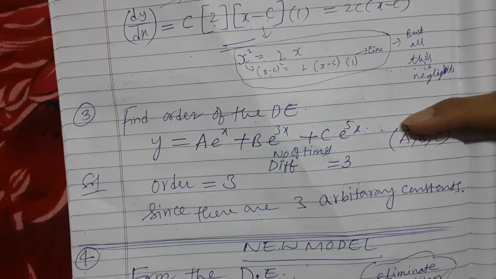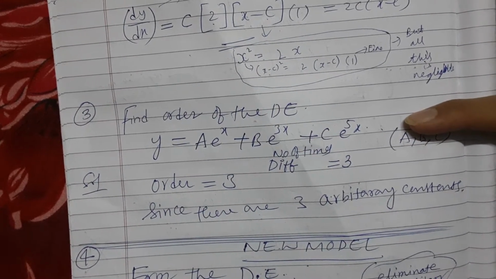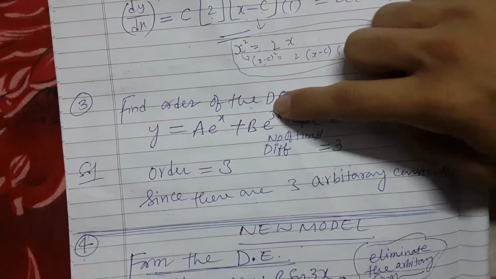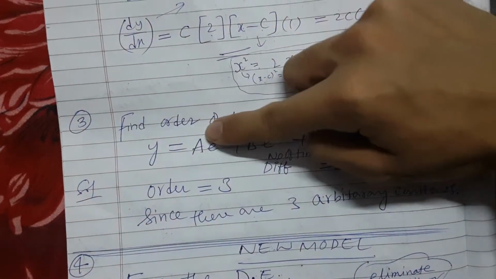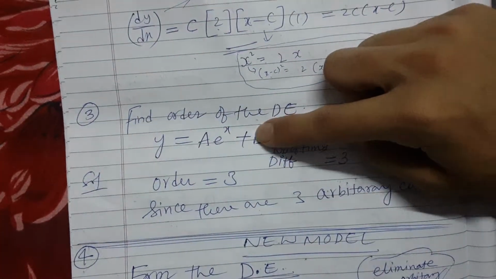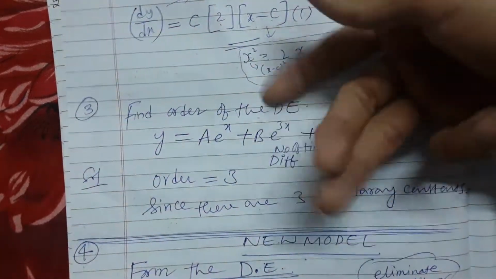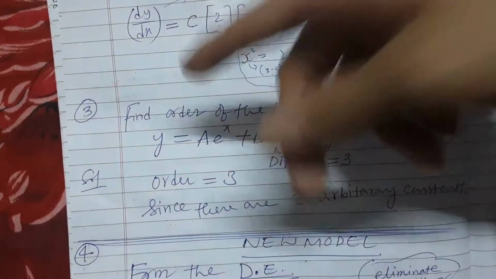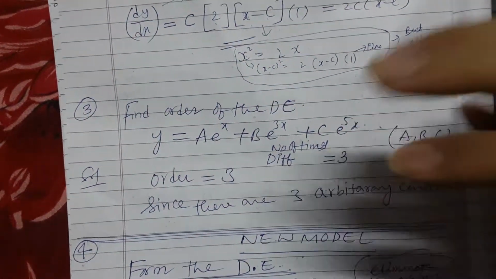Okay. Find the order of the differential equation. y is equal to a to the power x, b, and so on. How many arbitrary constants? a, b, c. One, two, three. There is nothing after that because there are only three. So the order over here is 3.